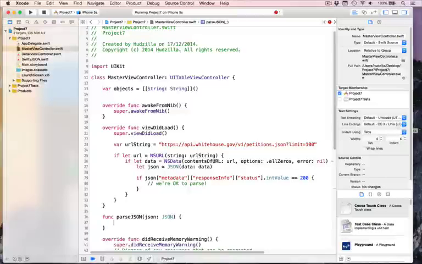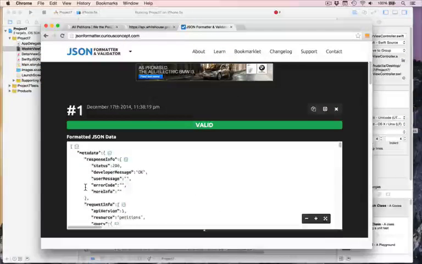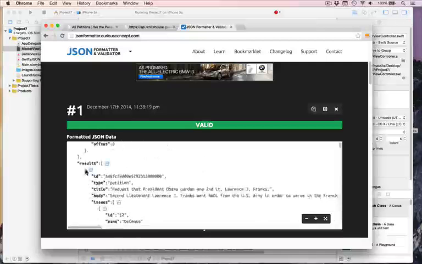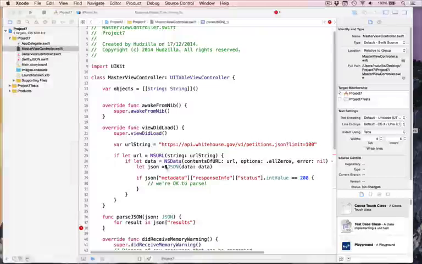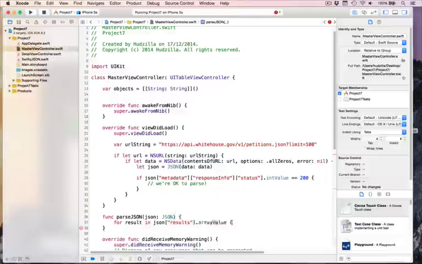This will do the actual JSON parsing. It'll go through and say, okay, get the first petition, get a second one, third one, fourth one, fifth one, and so forth. And again, SwiftyJSON makes this so clean and simple. All you do is you say for result, that's the name of giving the thing, in json results. That, by the way, is the name of the key in here. So you see metadata is there, then beneath that you'll see results. So it'll loop through that. We want to say, actually, that's an array. So we had int value, we'll now use dot arrayValue. Give it to me as an array.